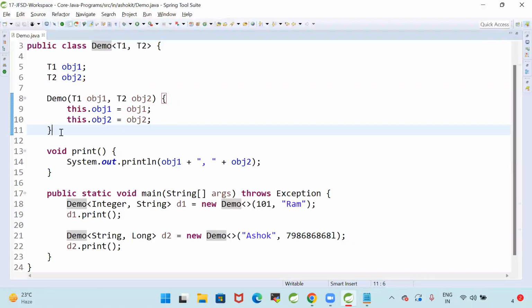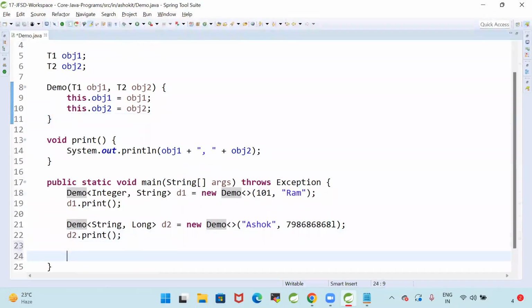Now, does my demo class depend on any data type, or does it not depend on any data type? My demo class is dependent on the data type, or my demo class is independent of the data type. My demo class is independent of the data type. We can define what type of data we can store in the demo class. That is the beauty of generics.